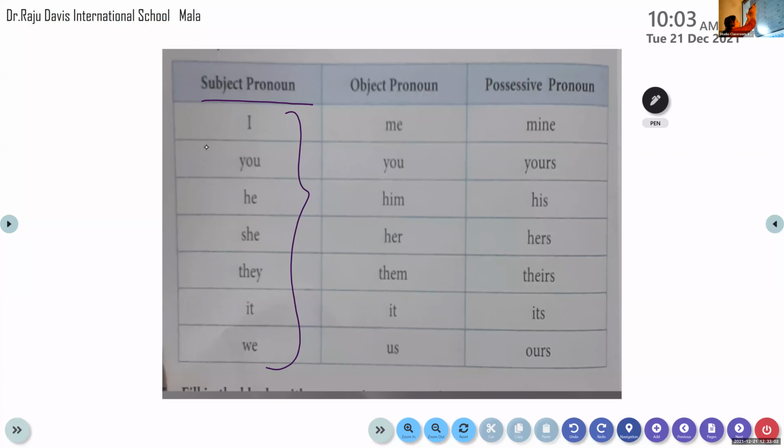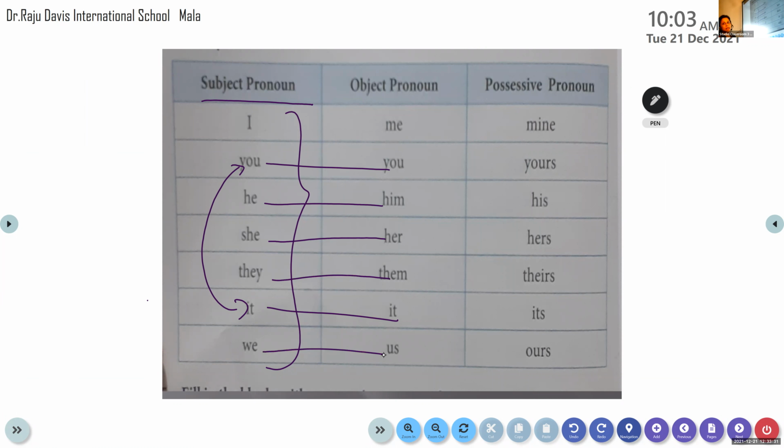And these are the 7 pronouns. They do have a different form. For I, it is me. For it and you, it is the same. Have you understood? And for all the other pronouns, it differs. For he, it is him. For she, it is her. For they, it is them. For we, it is us.